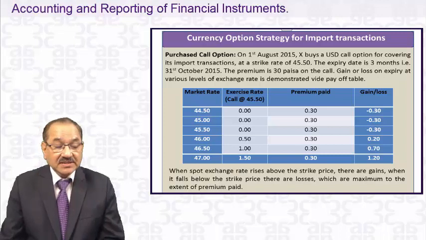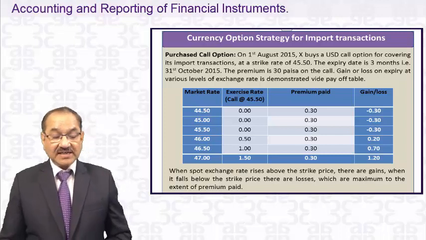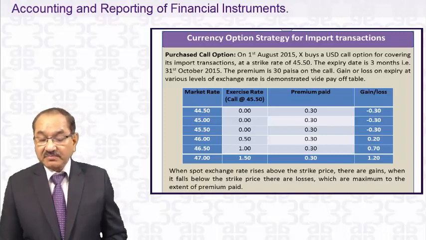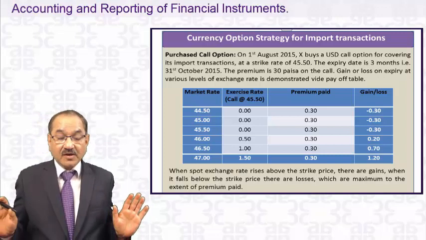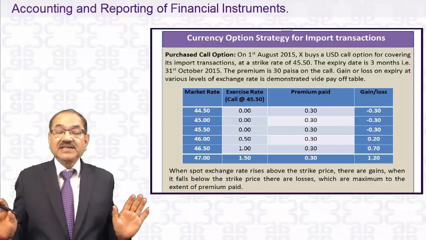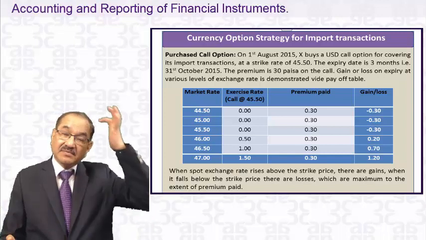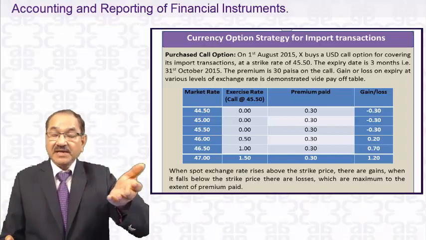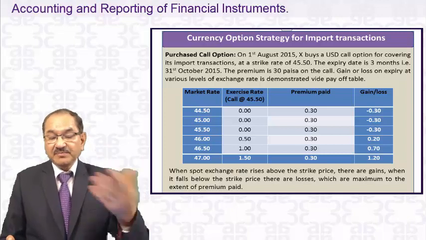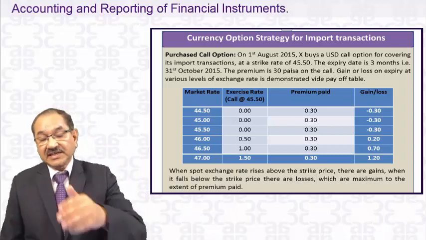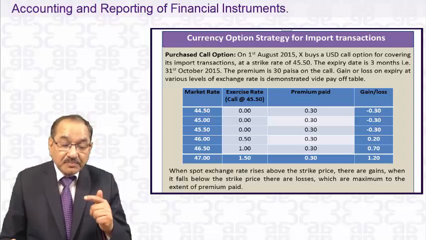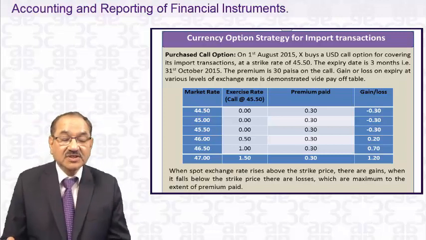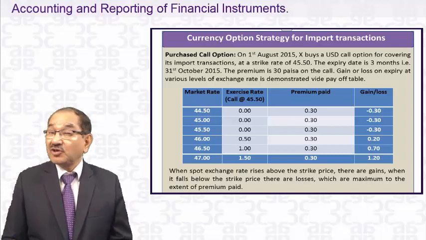The expiry date is 3 months, 31st October 2015. The premium is 30 paisa on the call. Gain or loss on the expiry at various levels of exchange rate is demonstrated by the payoff table as under. You see the strike rate is 45.50, meaning on 1st August 2015 Mr. X, because he must pay after 3 months, might have imported goods worth, say, $1 lakh. X has imported $1 lakh of goods on 1st August 2015, and has to make a payment after 3 months, on 31st October 2015. It requires $1 lakh.